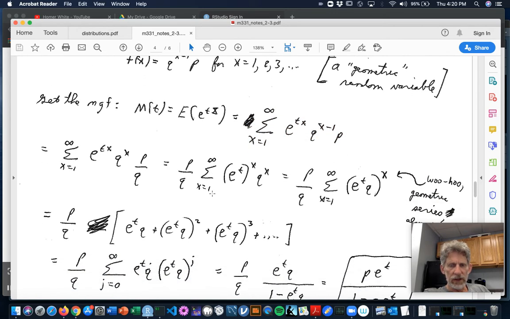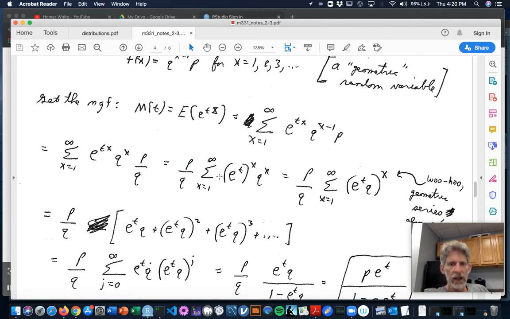Now, that looks like a tough sum to figure out. It doesn't look like a geometric series or anything like that. But it's actually kind of close to a geometric series because of those powers of x that occur in both the factors e to the tx and in that q to the x minus 1. In fact, I kind of wish it was a q to the x instead of a q to the x minus 1. So I'm going to make it that. I'm going to write a q to the x there. But that means I've got to divide by a q to make up for it. And the p over q that you see here doesn't change as the x changes. So I can just factor it out of the sum sign.